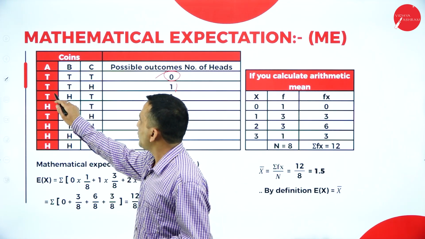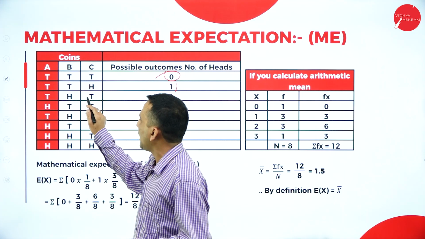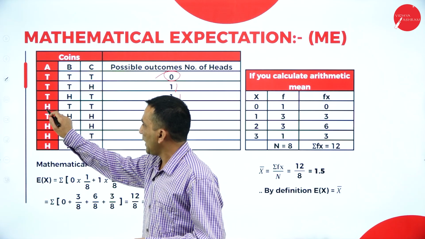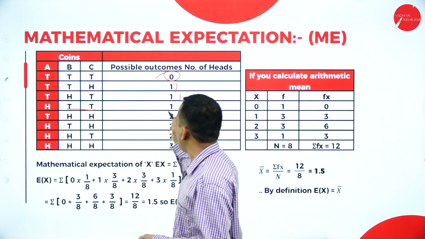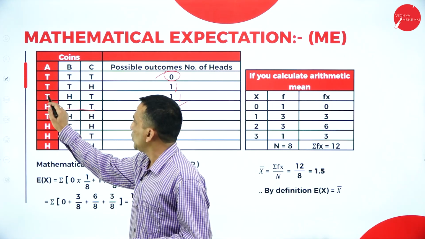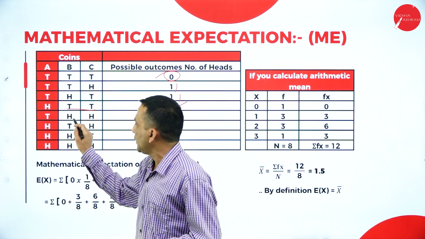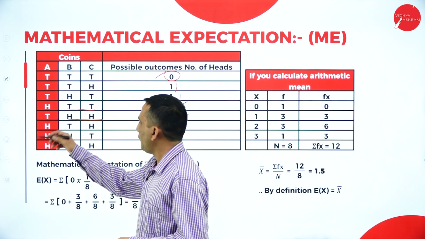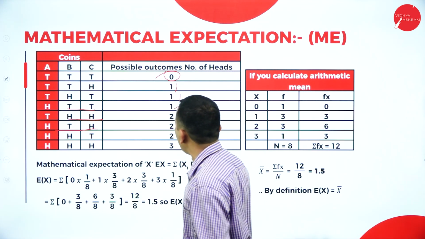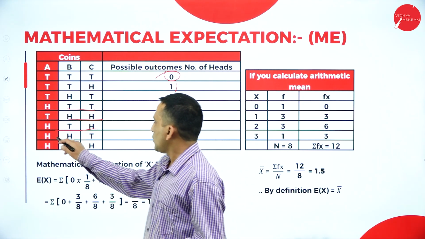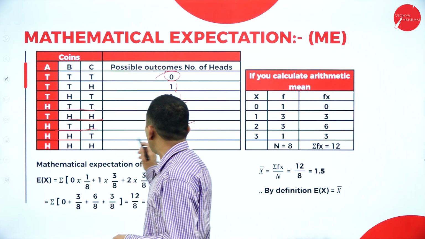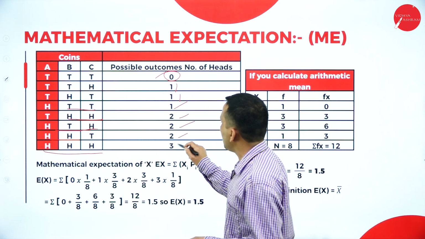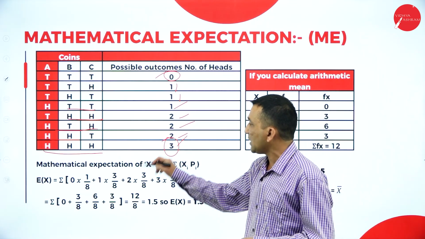The third time when you toss we are getting tail, head, tail, so at least 1 head we are getting. The fourth time when you toss, 2 tails 1 head is coming, at least 1 head. So 1, 2, 3, 4, 5, the fifth time when you toss, 2 heads 1 tail is coming, 2 heads we are getting. And the sixth time 2 heads, that's why we are writing 2. The seventh time when you toss you are getting 2 heads, so directly we are writing 2 heads. The last time when you toss, you are expecting 3 heads for the last experiment.